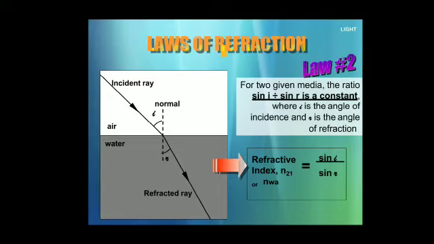In general terms, if the ray of light is coming from medium 1 and entering medium 2, it is denoted by n_21, that is, bending will take place in medium 2 when coming from medium 1.